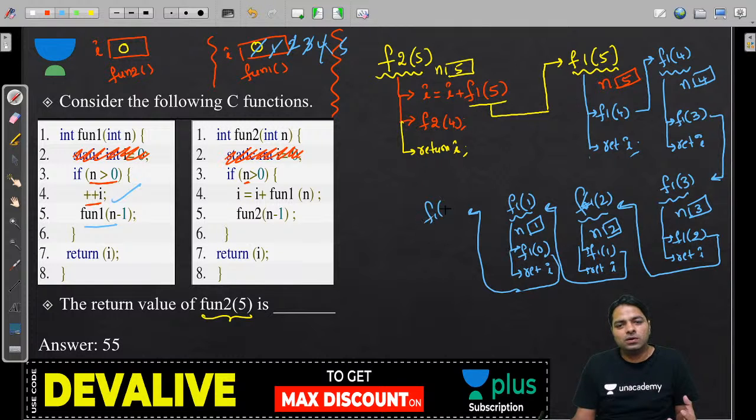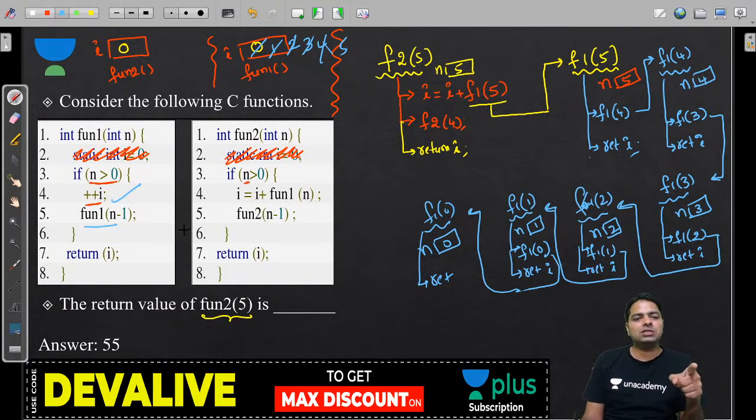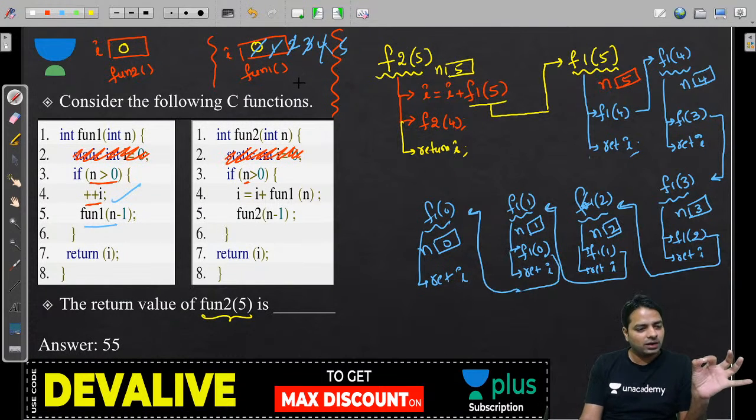F1 of 0. Guys, here n value is 0, so the condition fails and it directly returns. Does incrementation happen? No, because 0 greater than 0 fails, so return I. What is the I value now? Look at it, the I of fun1.